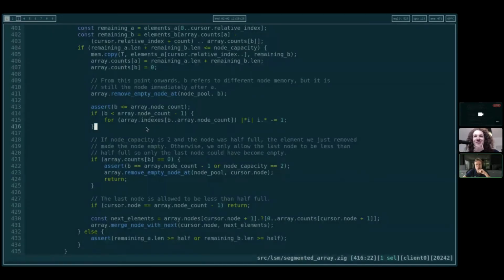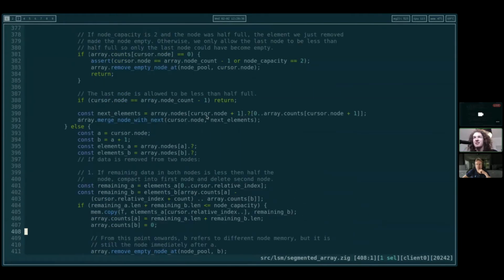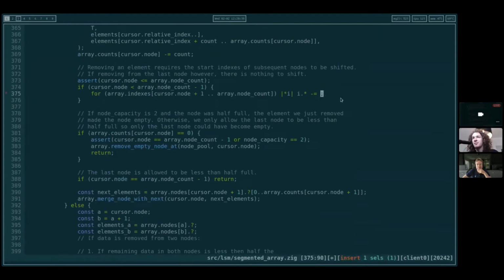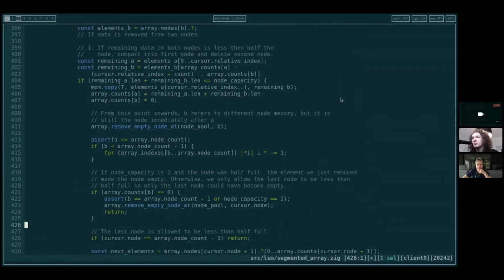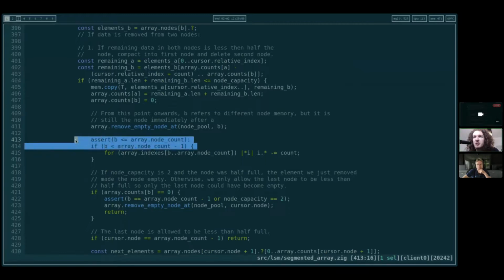Where we update indexes, we also can no longer decrement by 1. We have to decrement by the actual elements removed. Indeed. I think I've messed that up here too, haven't I? Elements removed is count. Is this correct for the B now? We start at B up to node count. And I don't think we need this if anymore either, because we're not starting at B plus 1, we're starting at B itself.